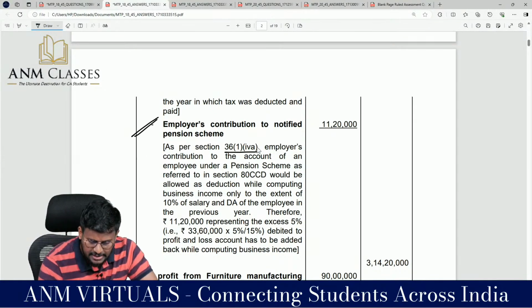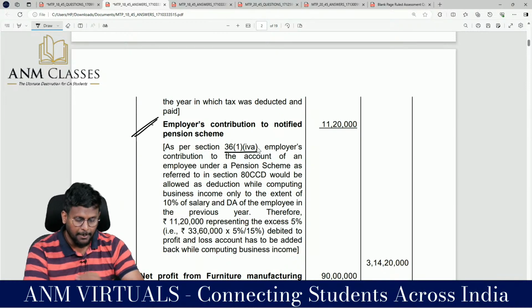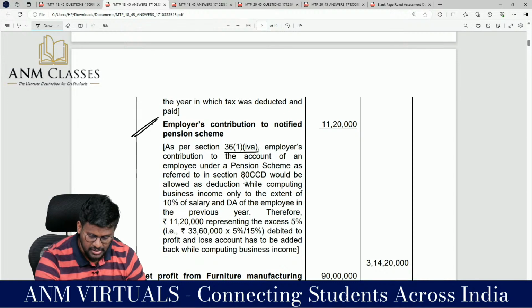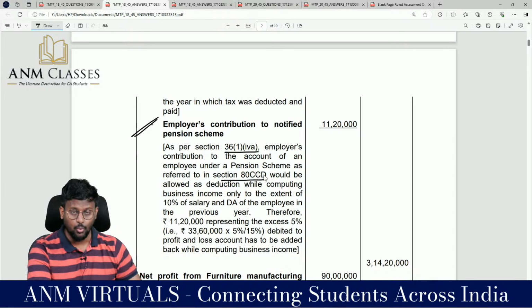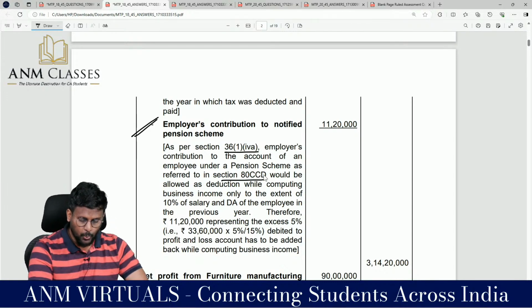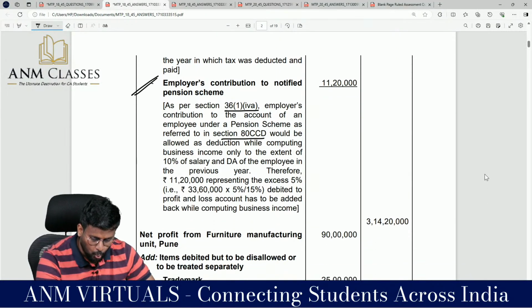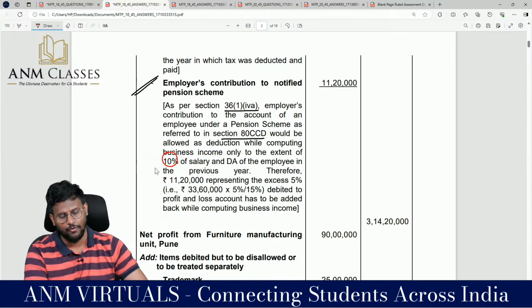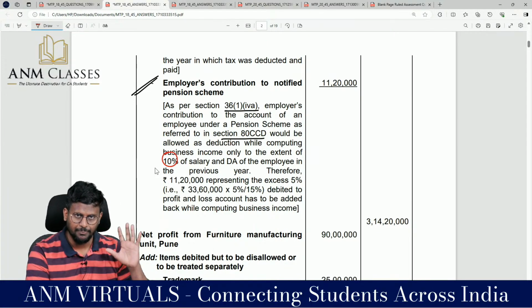As per 36 subsection 1 clause 4a, employer's contribution to the account of employee under the pension scheme referred under 80CCD would be allowed as deduction while computing business income only to the extent of 10% of salary and DA of the employee in the previous year.